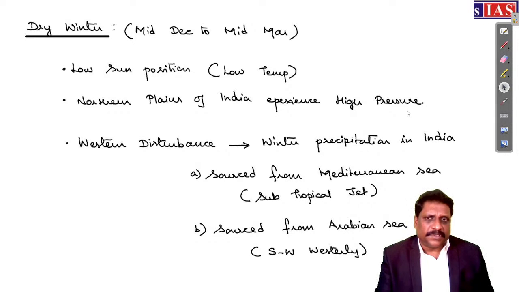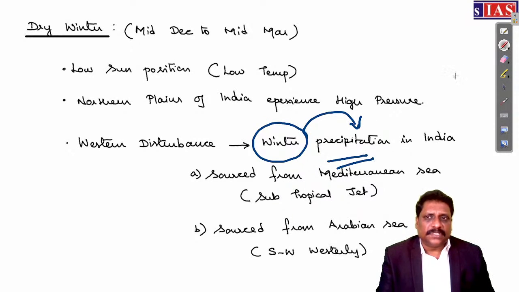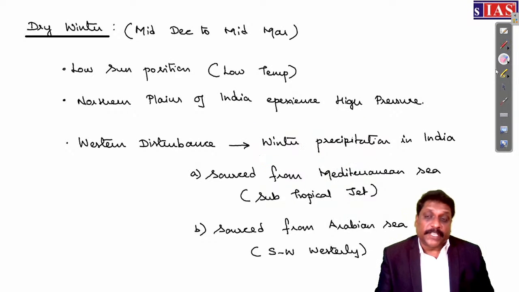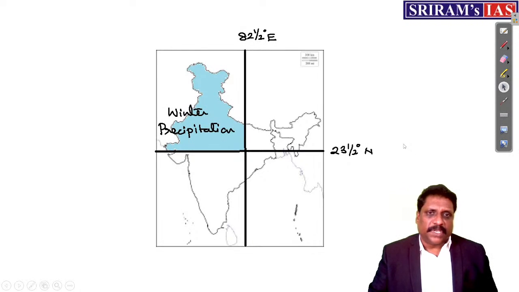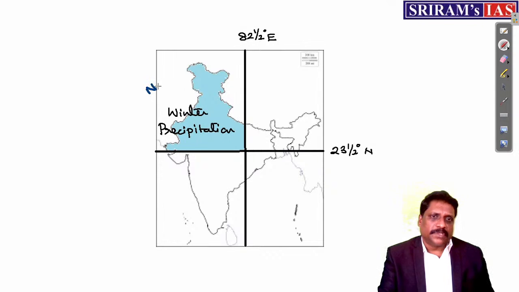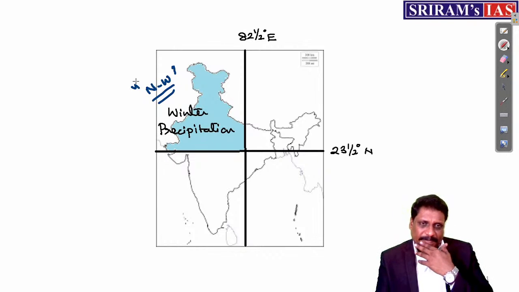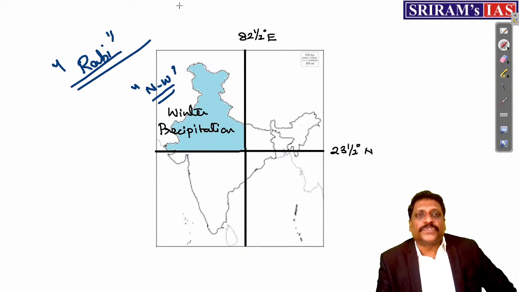So it's all about dry winters. And finally, when I talk about western disturbance, winter precipitation in India, we call it what? Western disturbance. Okay. So which part of India experiences that winter precipitation, if you ask me? This northwestern part of India. See, this northwestern part of India, what I have marked here, is very important because it is that part of India which experiences true winter. If it experiences true winter, my dear friends, I can understand that this is the place which will normally be known also for what? Rabi crops.